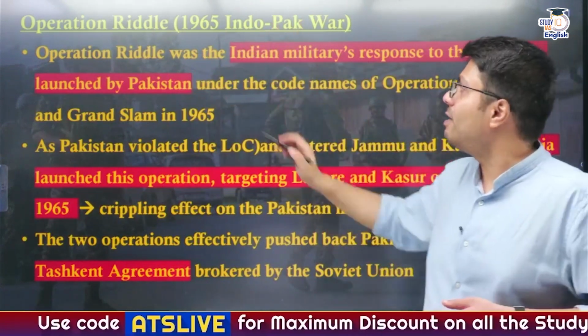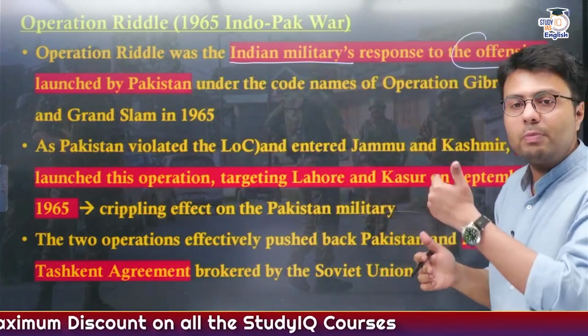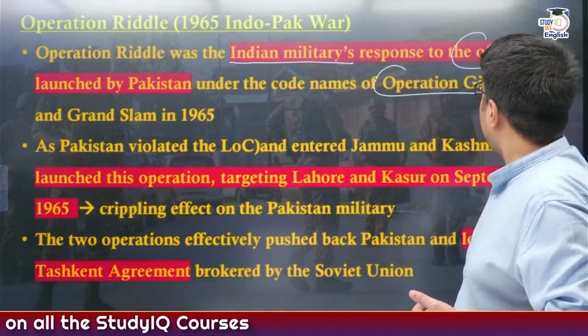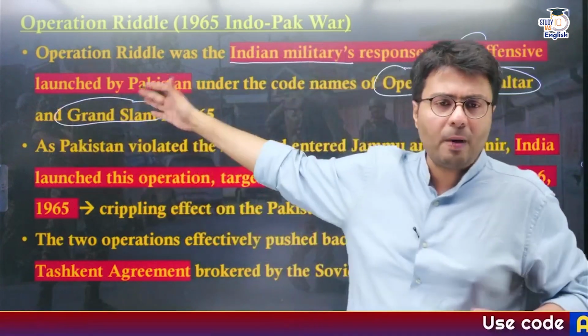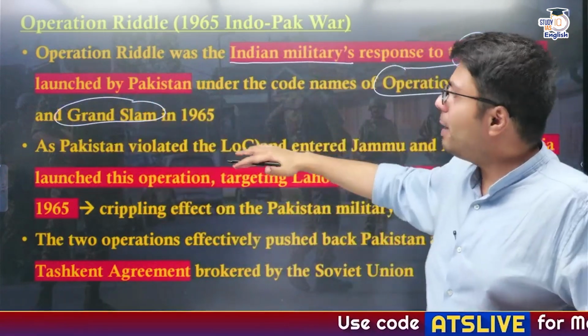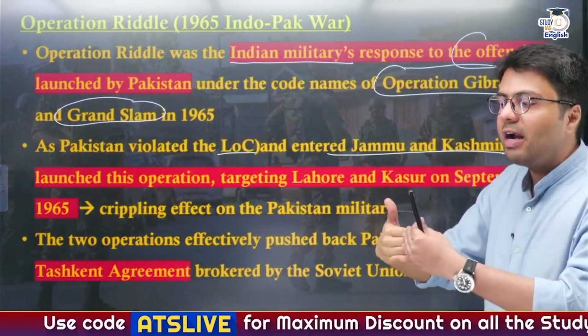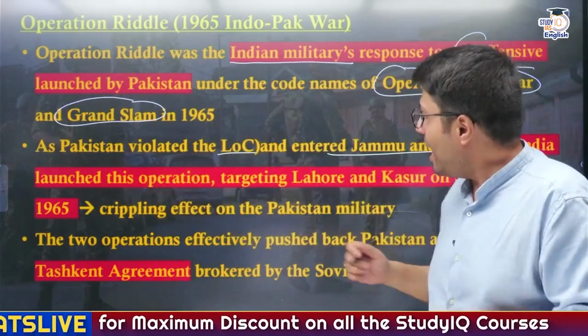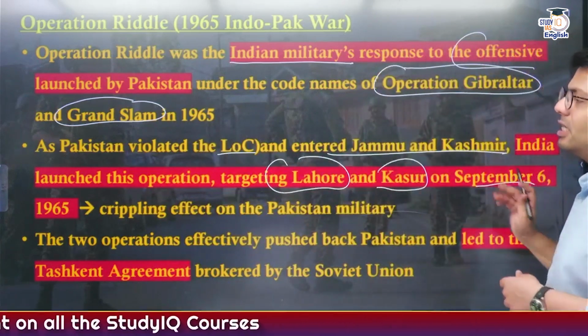a part of the 1965 war, and this was India's military response to the offensive launched by Pakistan under Operation Gibraltar and Operation Grand Slam. So this was the naming scheme followed by the Pakistani army, right? Now as Pakistan violated the LOC and entered a few regions in Jammu and Kashmir, India tried to counter this aggression by trying to capture cities like Lahore and Kasur on September 6, 1965.